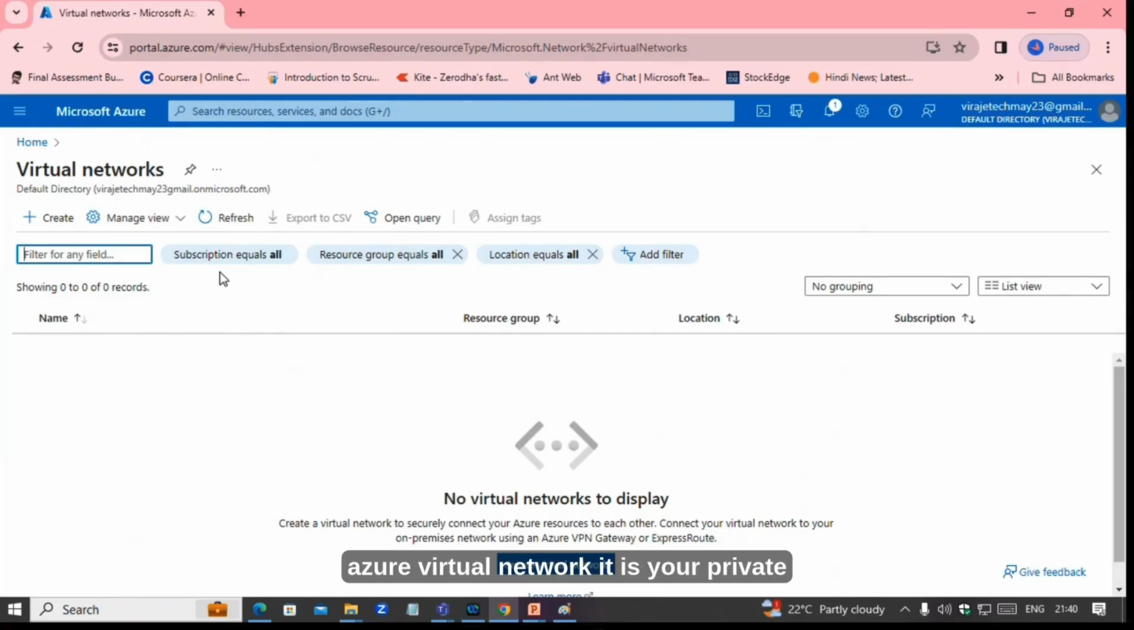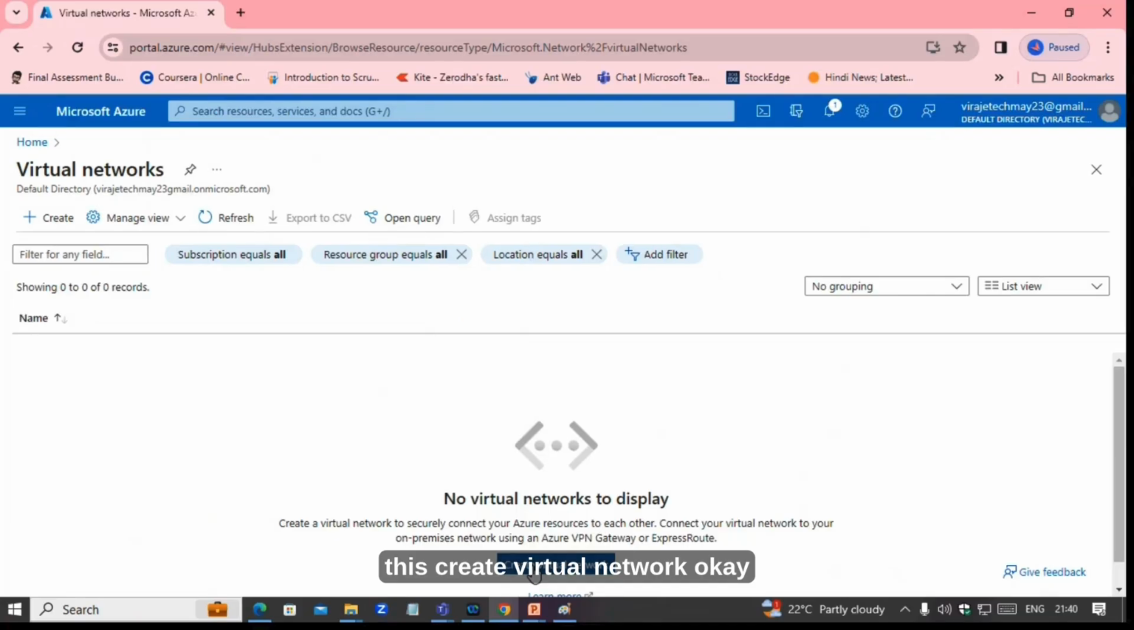Okay. Azure virtual network, it is your private cloud, we can say. Entire networking will come inside the Azure virtual network. So any project, any service which you want to create, first you should have your project specific virtual network. We can go click on this create virtual network.